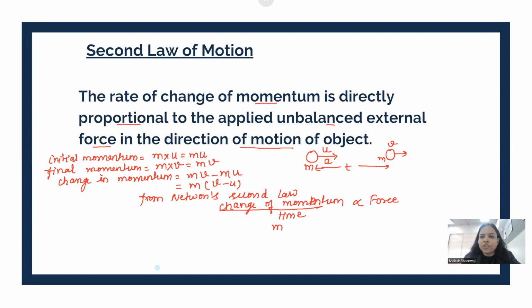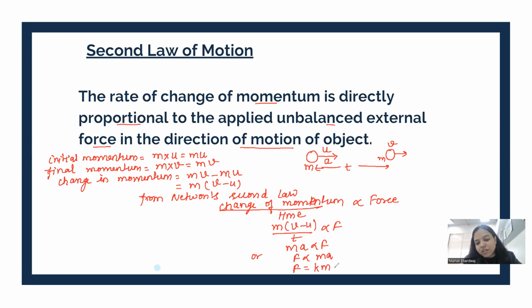Yes, change in momentum here is m into v minus u, time is t, let's say force is F. Now what is v minus u by t? We all know v minus u by t, final velocity minus initial velocity divided by time, means rate of change of velocity. Rate of change of velocity is nothing but acceleration. So we get m into a is directly proportional to F, or F is directly proportional to ma. We'll remove the proportionality and put a constant.